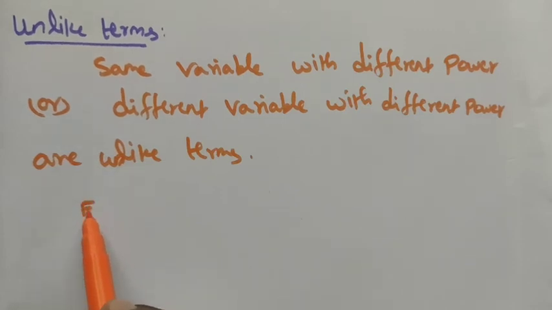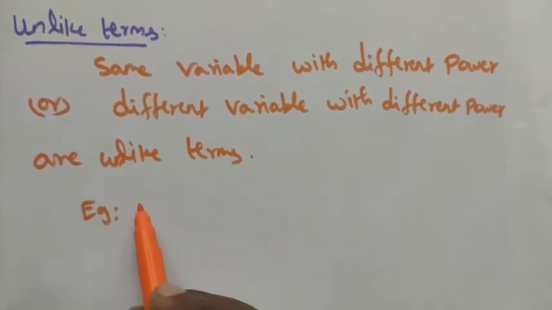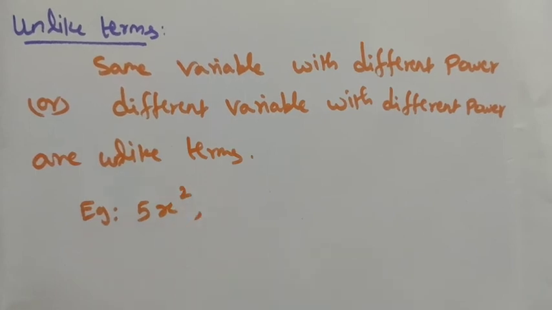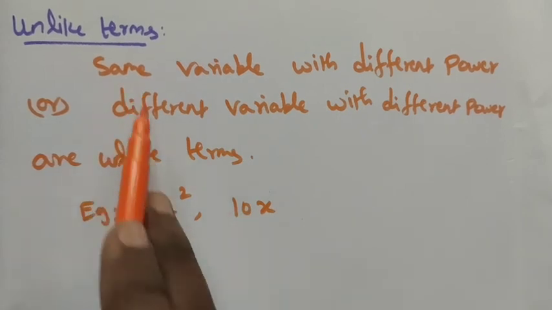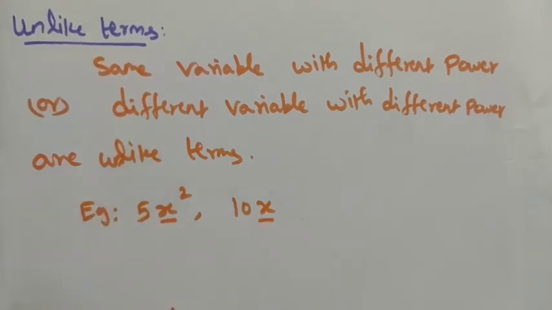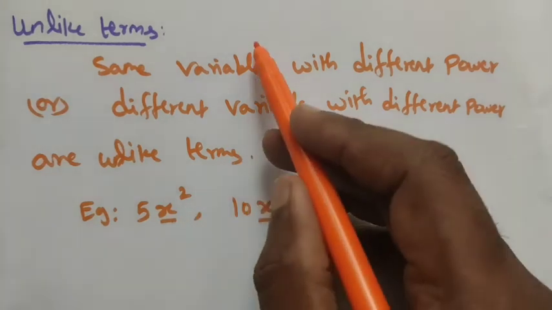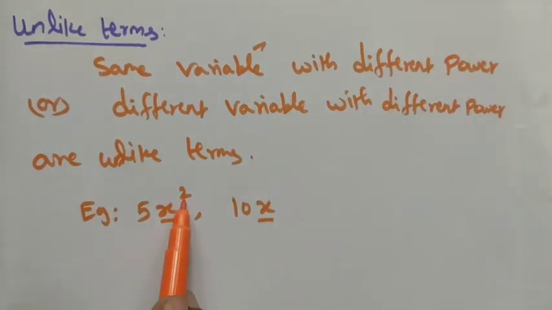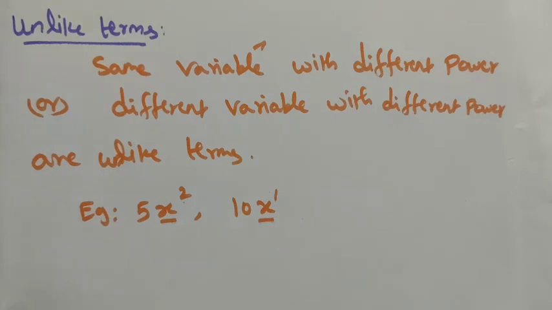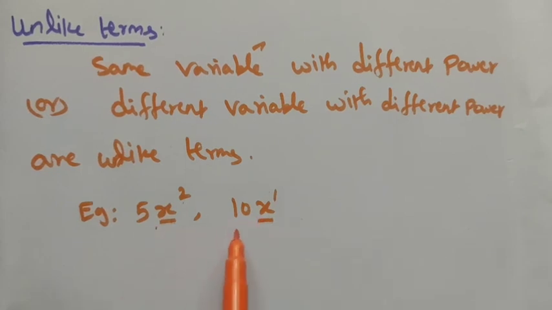For example, let me take 5x square and then 10x. See, the first condition, x is the same variable, satisfied. Different power: here x square, here we have x with no power mentioned, which means power 1. So these terms are unlike terms. They cannot be added or subtracted.